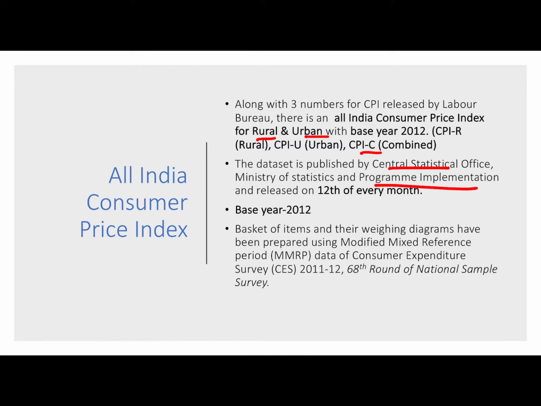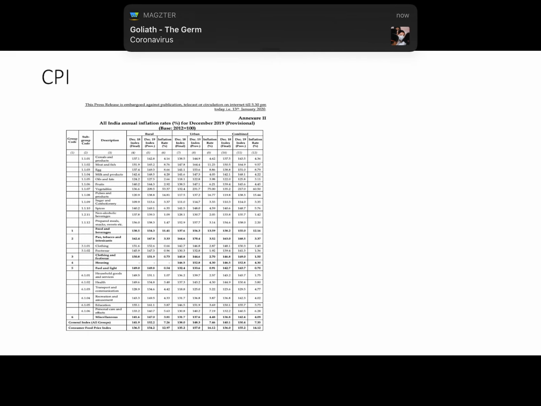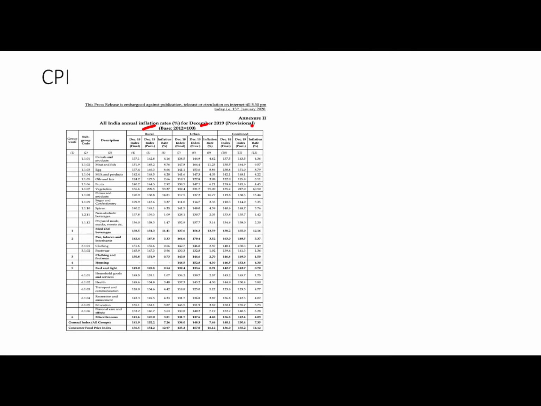On a monthly basis, that is 12th of every month, the data is released. And the data to compile this All India Consumer Price Index is taken from Consumer Expenditure Survey and National Sample Survey. This is the format in which CSO releases CPI numbers. All the items are listed along with their weights, and CPI urban, rural and combined is listed.